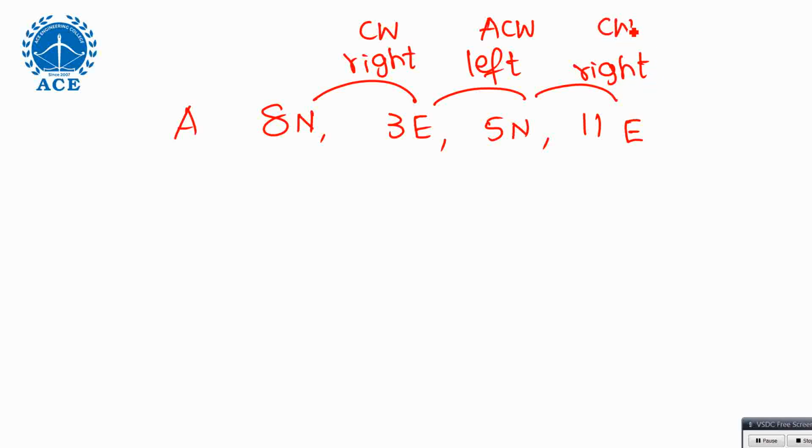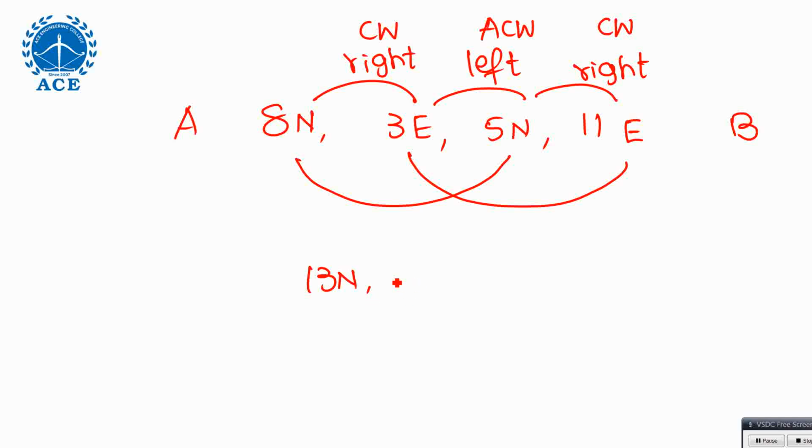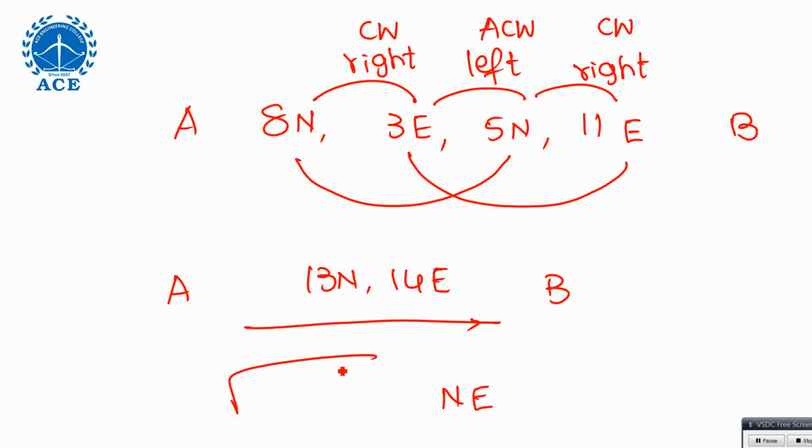So finally, all things completed, right? You reach point B. Now here, north and north you combine, east and east you combine. What do you have? 13 north, 14 east. That means you have to go in the northeast direction from point A, and distance means root of 13 square plus 14 square.